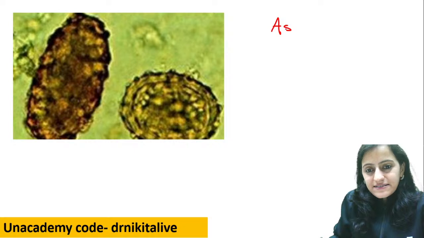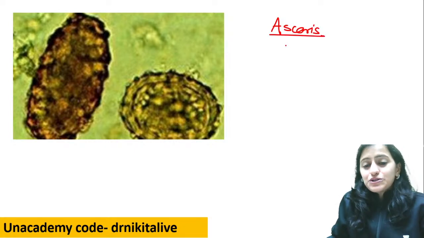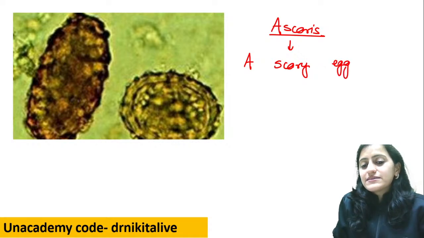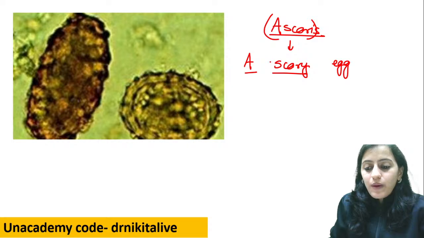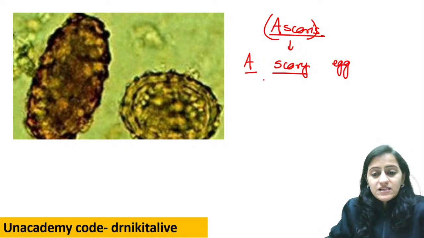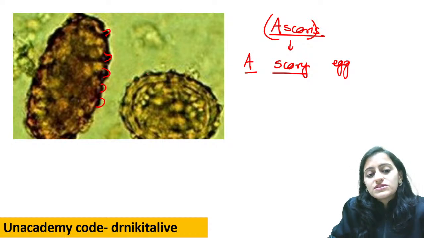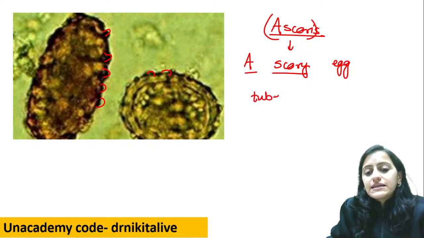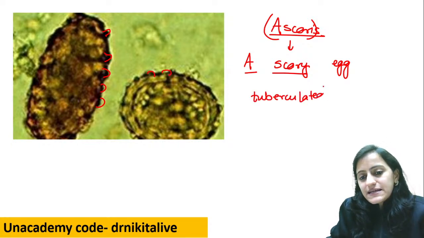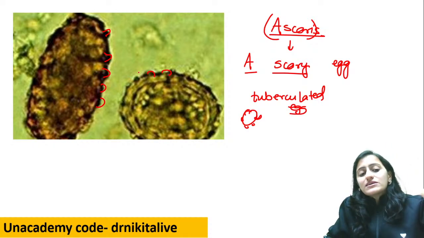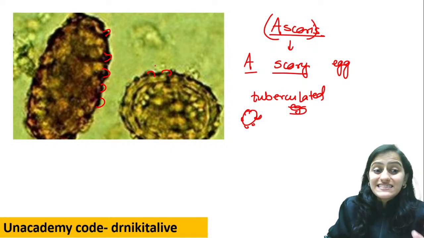Okay, so let me tell you the easy trick to remember this. Remember Ascaris. These are Ascaris eggs. To remember Ascaris, remember a scary egg. Ascaris is a scary egg. Why is it scary? Because look at the surface. The surface is not smooth. It is tuberculated, a lumpy, bumpy appearance that is called tuberculated appearance. Remember, Ascaris is not a smooth egg. It is tuberculated. It's a scary egg.